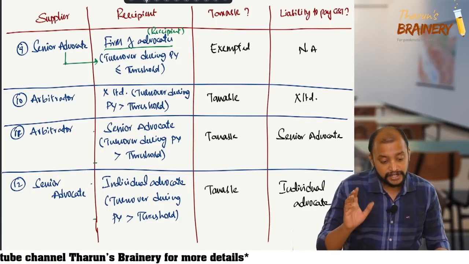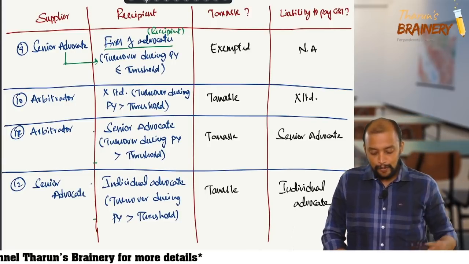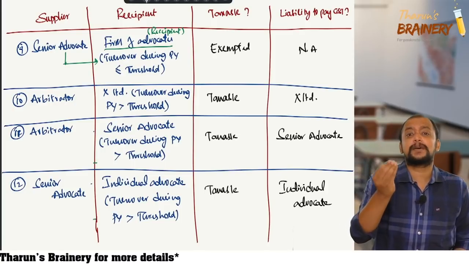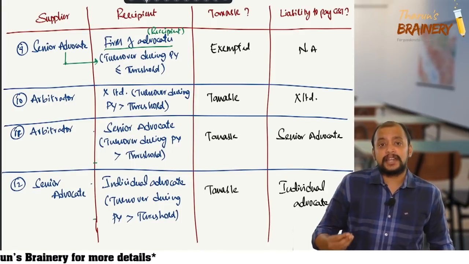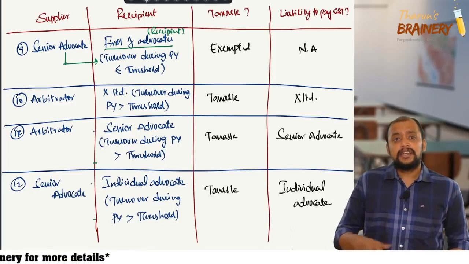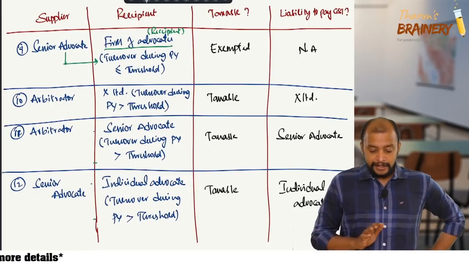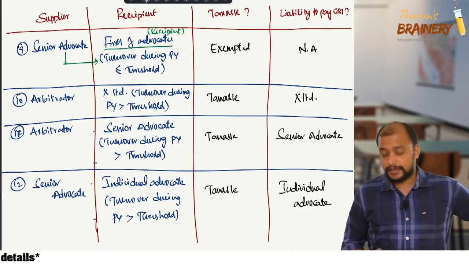Don't treat them as an individual, because advocate is a profession. Any person engaged in a profession is known as a business entity due to that reason. Okay, so these are your doubts.